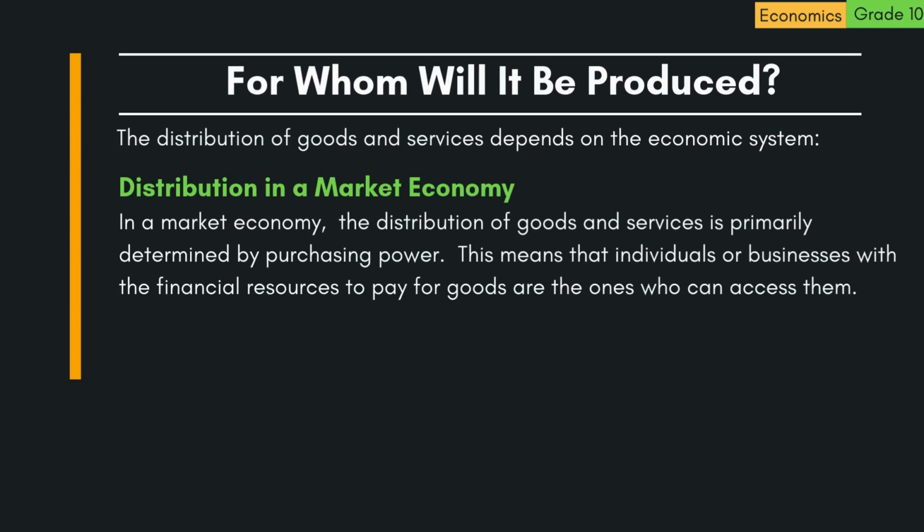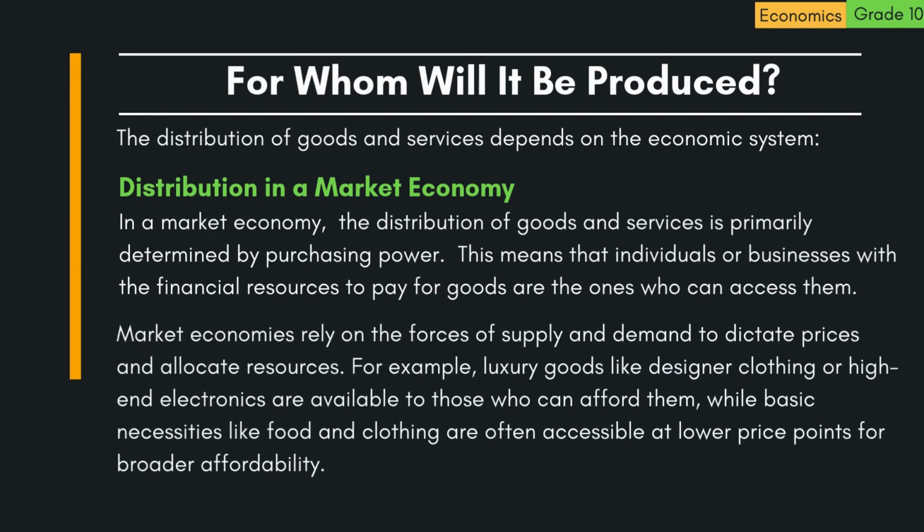A. Distribution in a market economy. In a market economy, the distribution of goods and services is primarily determined by purchasing power. This means that individuals or businesses with the financial resources to pay for goods are the ones who can access them. Market economies rely on the forces of supply and demand to dictate prices and allocate resources. For example, luxury goods like designer clothing or high-end electronics are available to those who can afford them, while basic necessities like food and clothing are often accessible at lower price points for broader affordability.